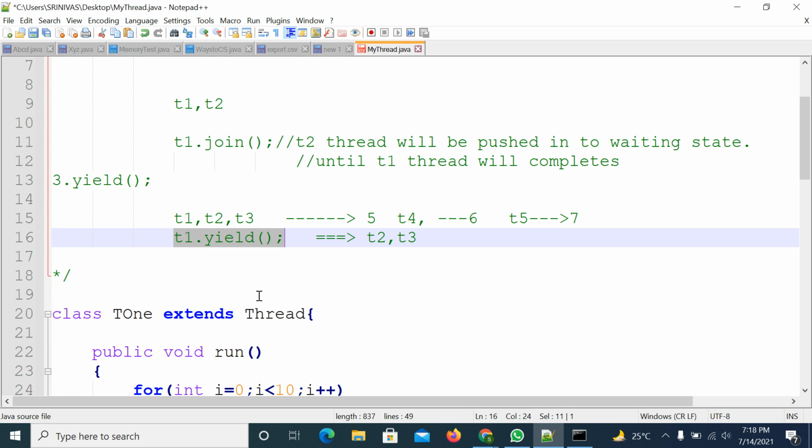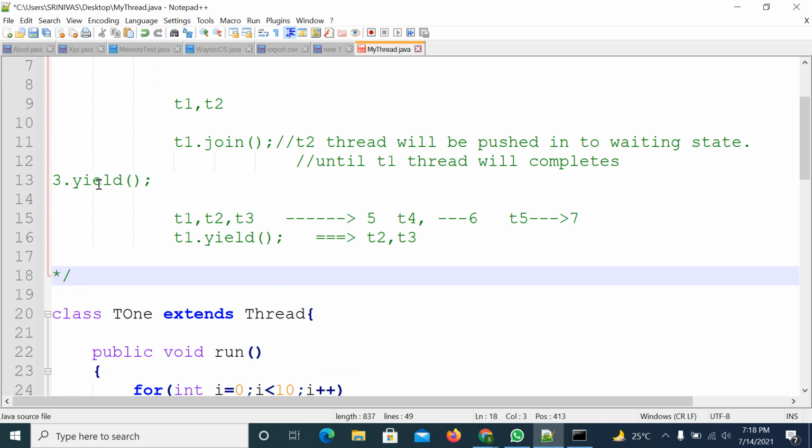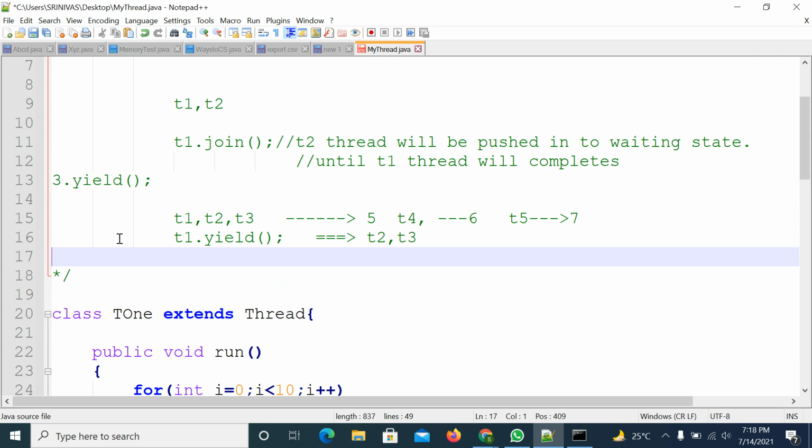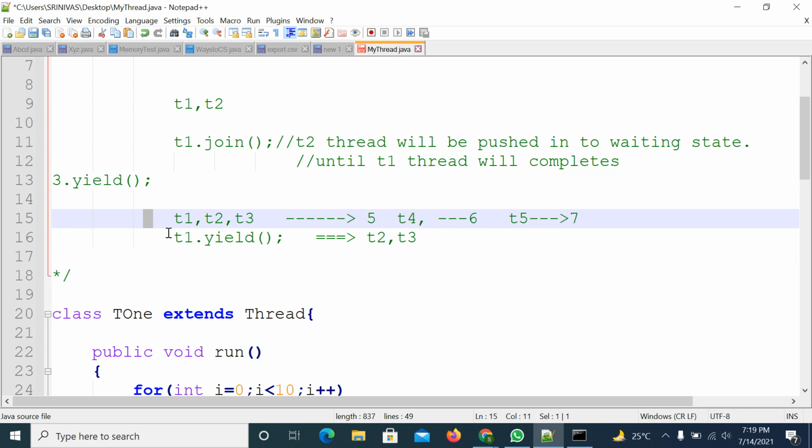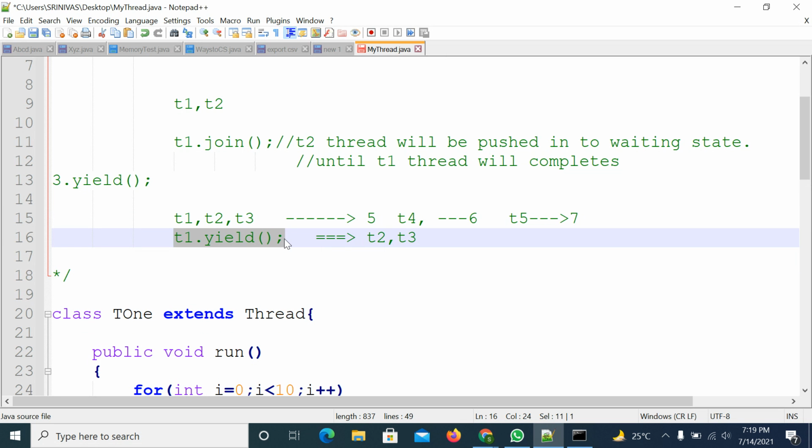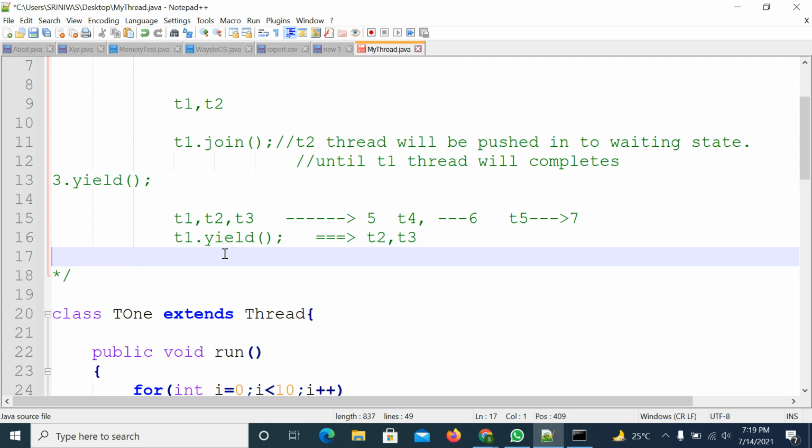Once again, what is the purpose of the yield method? The yield method is used to prevent the thread execution, but on which threads? First it will verify on top of which thread you are applying the yield method. If you are applying it on the T1 thread, what is the T1 thread priority? 5.